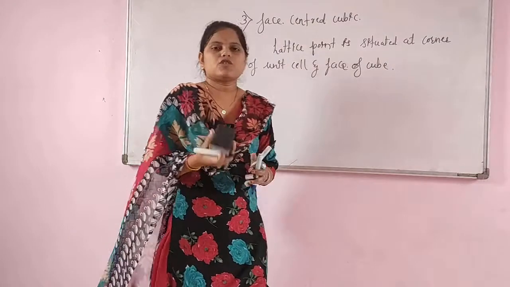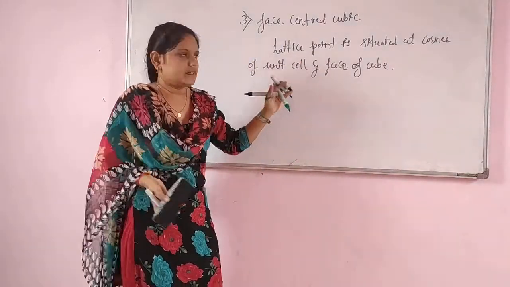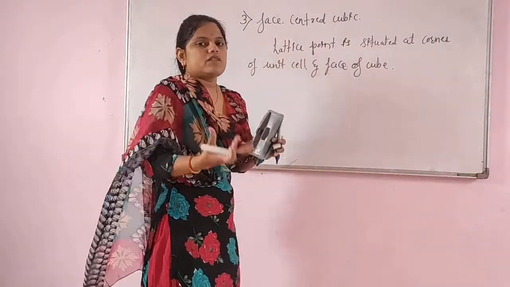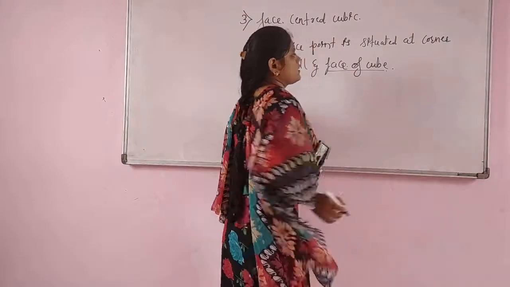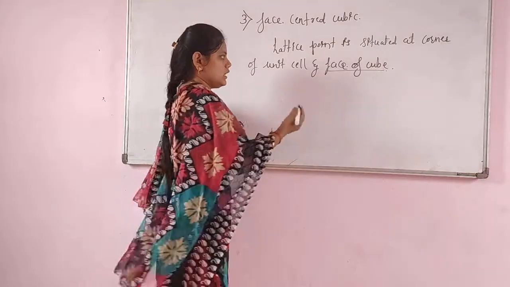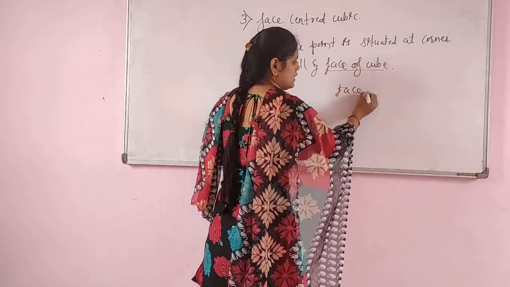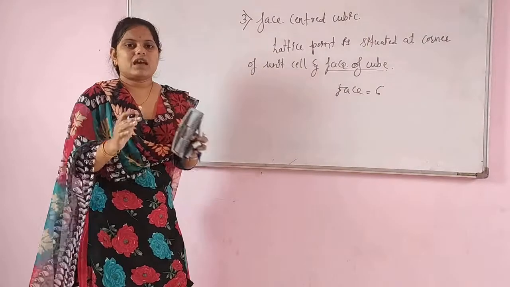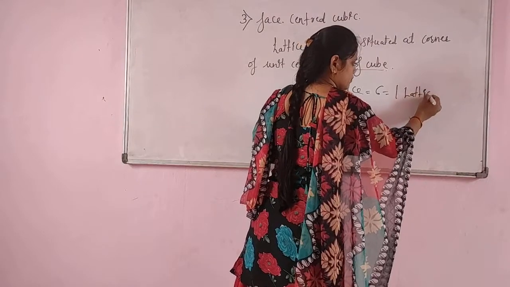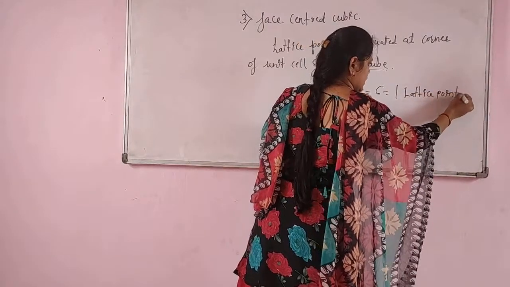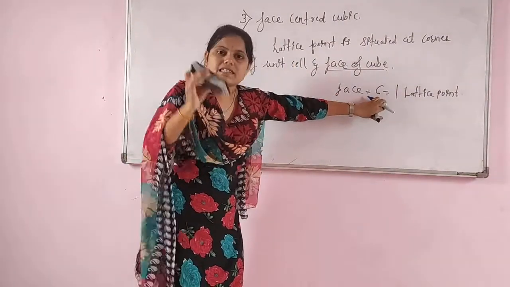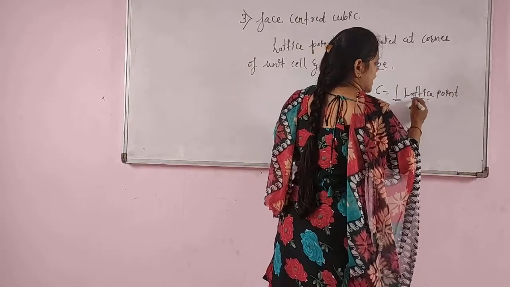So the face centered cubic is nothing but, in the face centered cubic, lattice points will be situated at the corner of the unit cell along with the faces. At the face also there is one lattice point. Now each unit cell has a total of 6 faces, and each of the 6 faces has one lattice point.